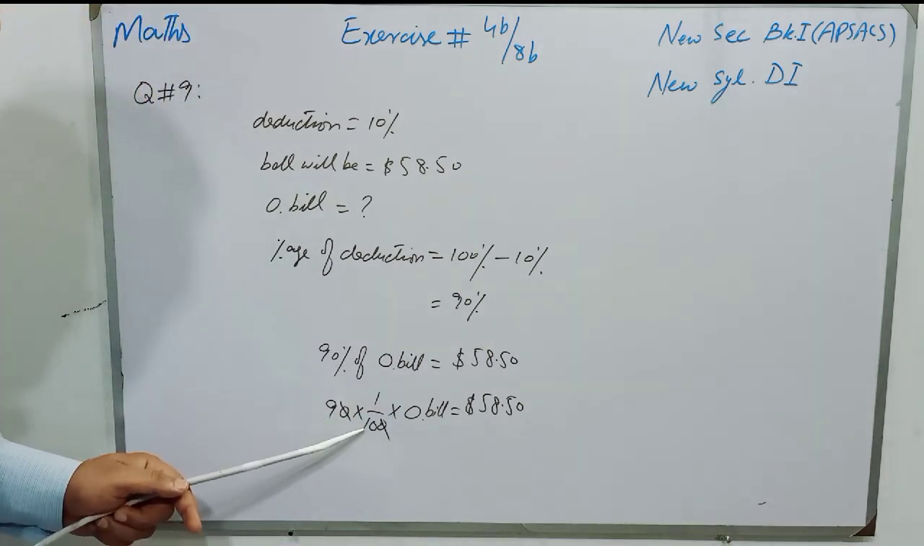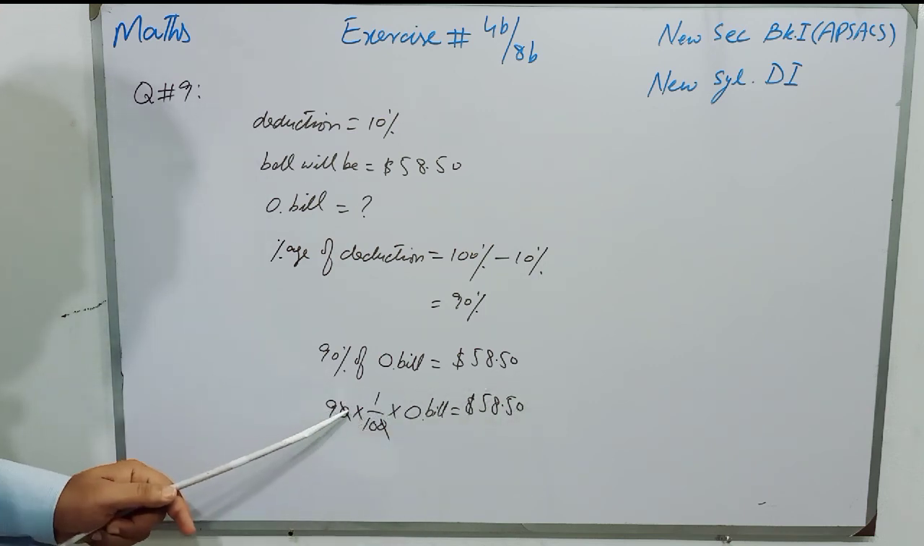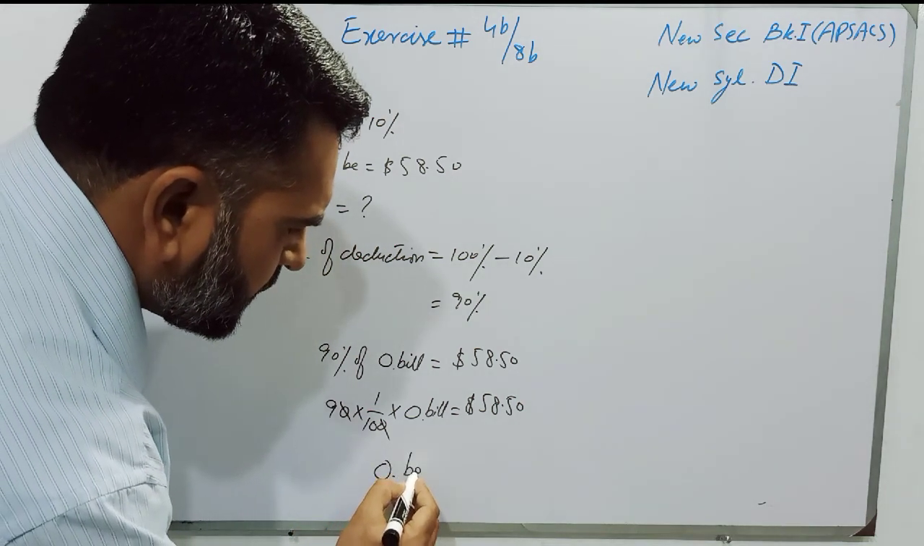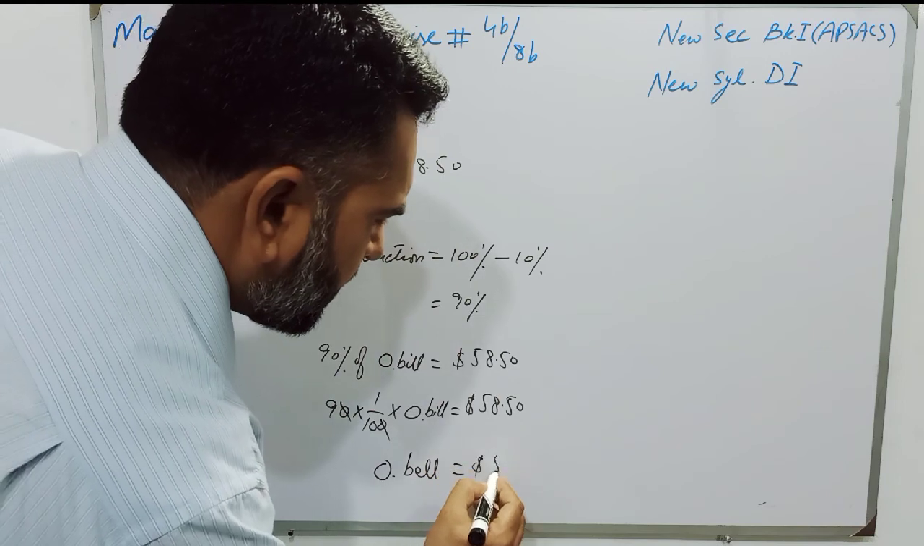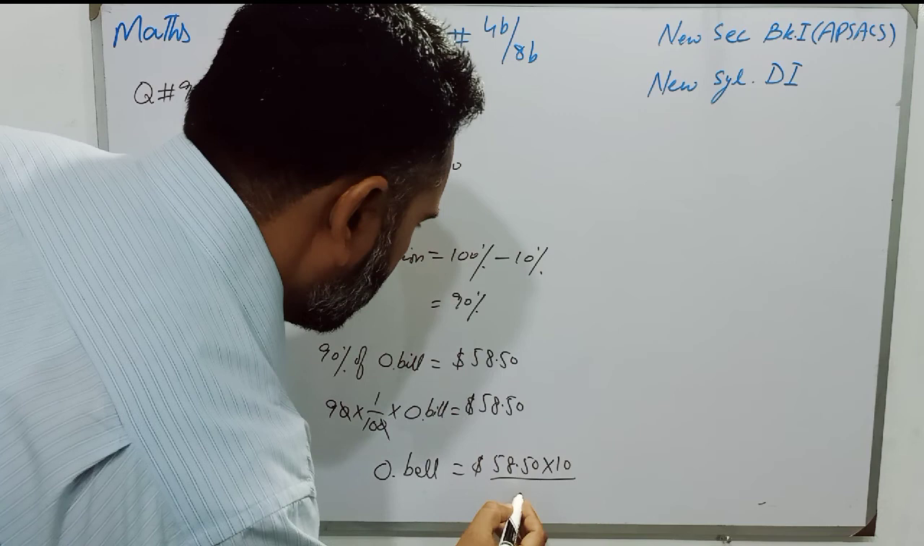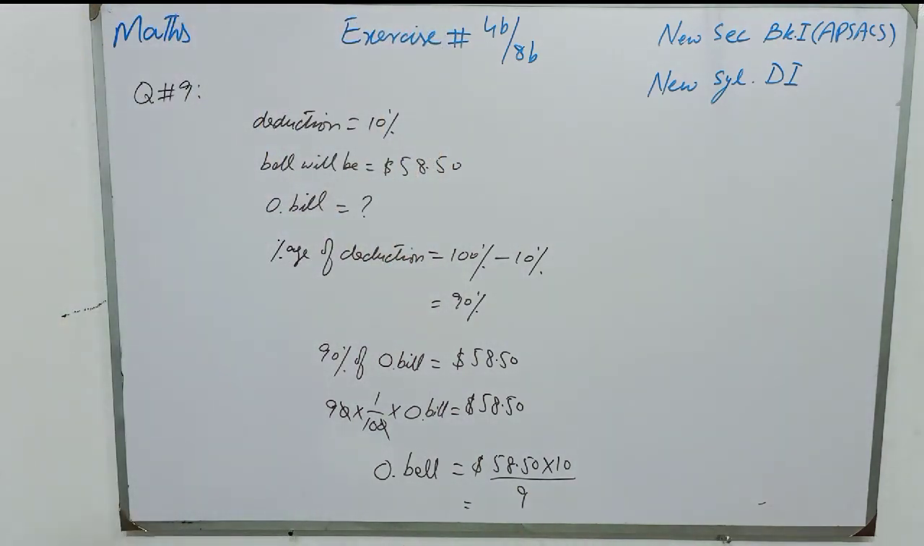So students, 10 is dividing. When I transfer it to the other side, it will multiply, and 9 is multiplying. When I transfer it to the other side, it will divide. So students, original bill will be $58.50 multiplied by 10 over 9. Now students, we will use a calculator to solve this, and it will become 58.5 multiplied by 10 divided by 9, and the original bill will be, students,